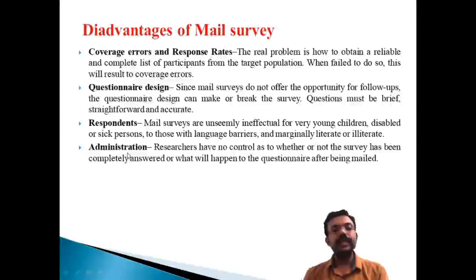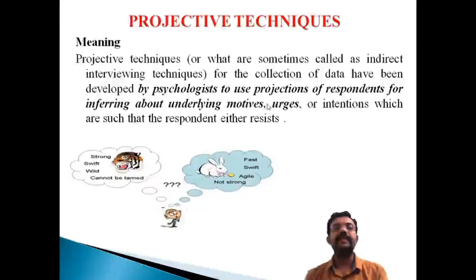And the last one is the administration. Another important drawback of the mail survey is the administration. That means the researchers have no control over whether or not the survey has been completely answered. The work of the mail survey cannot be easily administered. So these are the major drawbacks of the mail survey system. Once again, the first one is the chance of coverage error, the second is the questionnaire design, the third is the respondents, and the last one is the administration. These are the major drawbacks of the mail survey system.